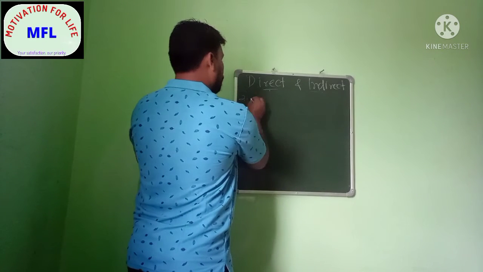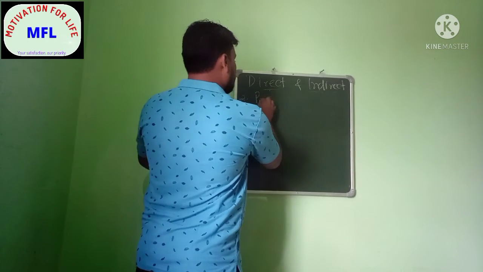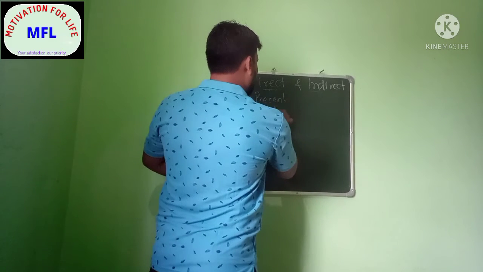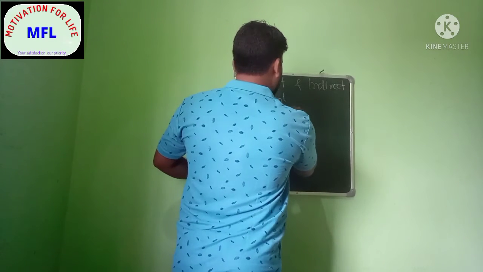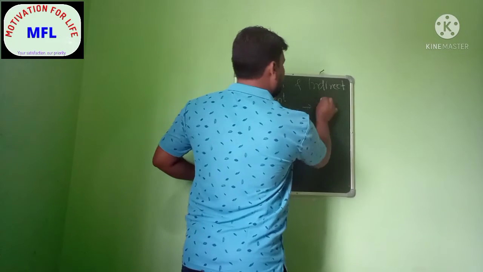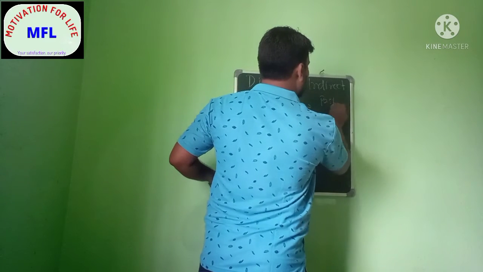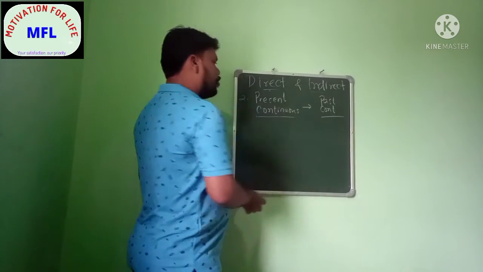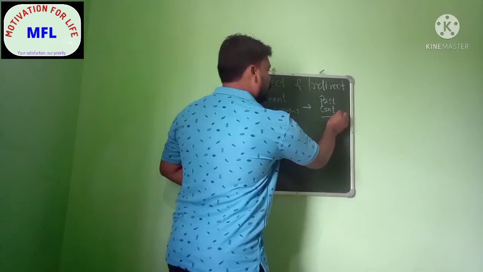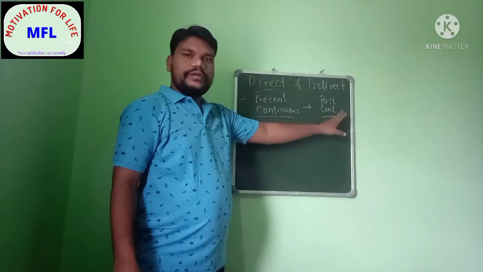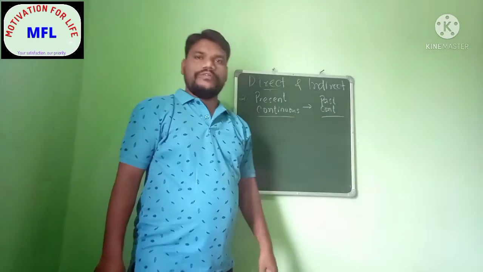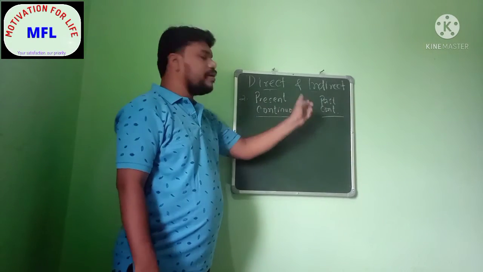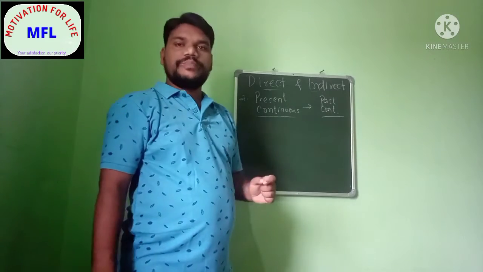Second rule will be present continuous. Present continuous will become past continuous. So here you can see that I have not written the complete one because the area is small over there. Present continuous tense will become past continuous in indirect speech.